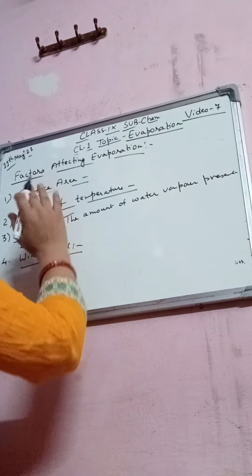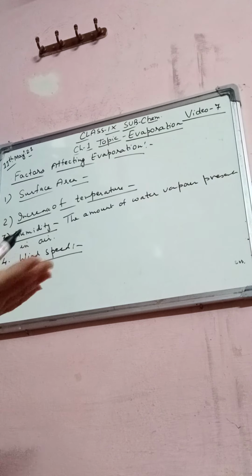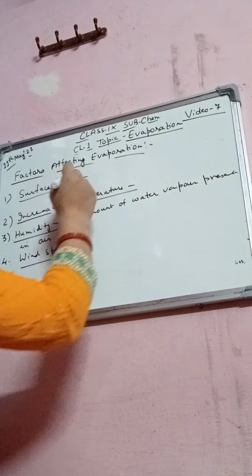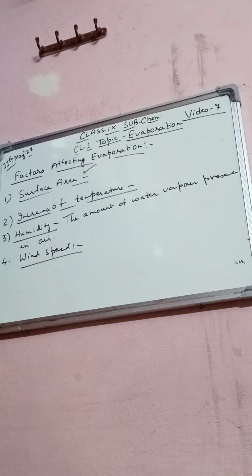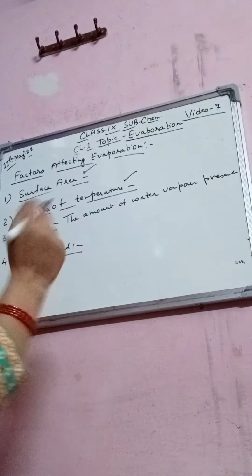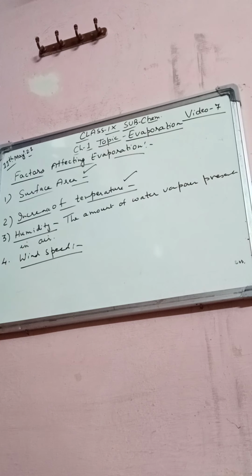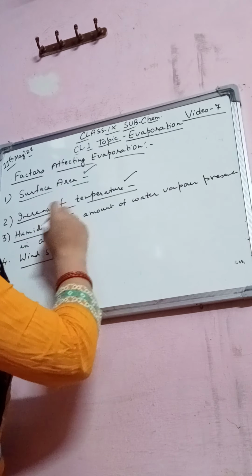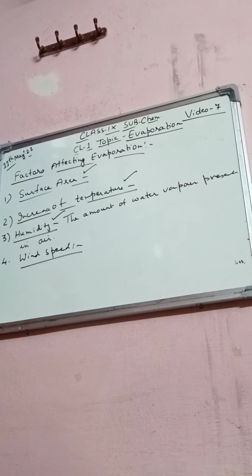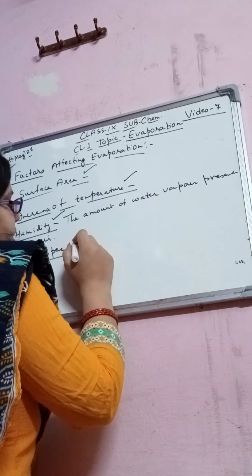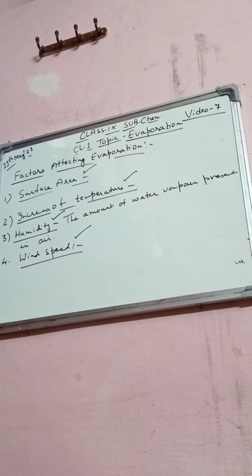So you will write here, if the question asks what are the factors affecting evaporation, you can write the surface area. By increasing the surface area, evaporation occurs readily. Then the increase of temperature, with examples as I have explained. Then humidity, the amount of water vapor present in air, and the increase of the wind speed. Okay, this is about the factors affecting evaporation, right students?